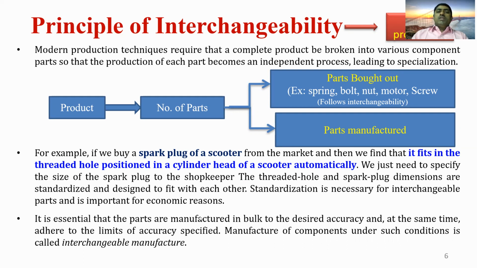We can define interchangeability as the manufacture of products or parts in bulk to the desired accuracy, and at the same time adhering to the limits of accuracy specified. This type of system is called the interchangeable manufacturing system.